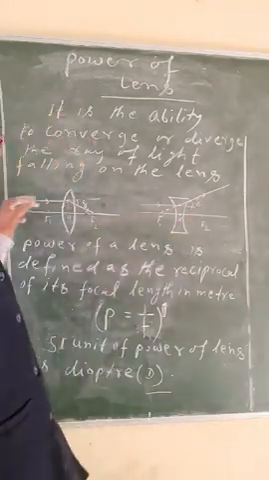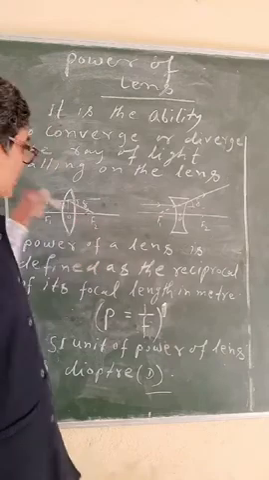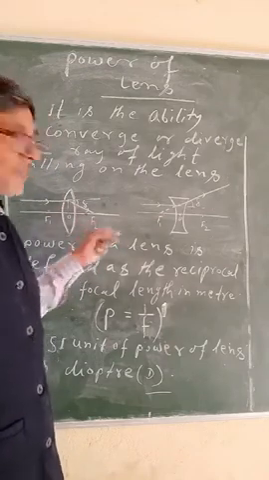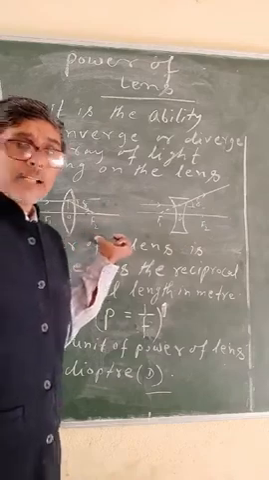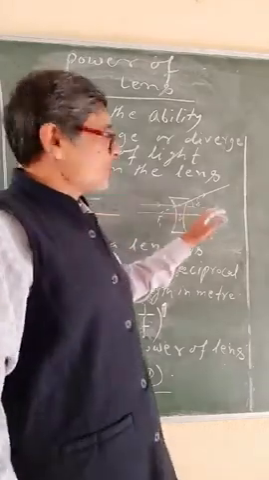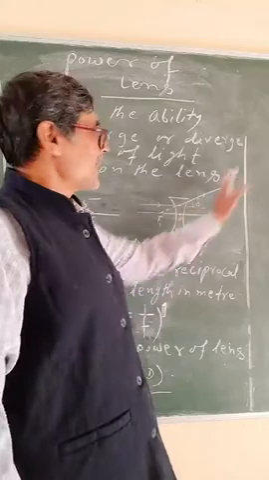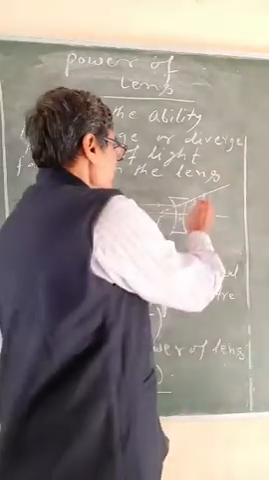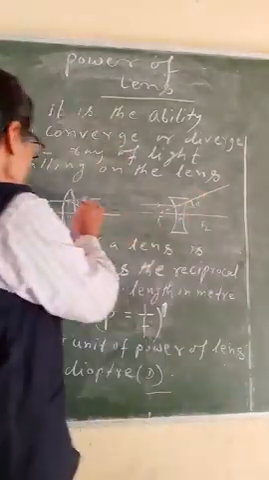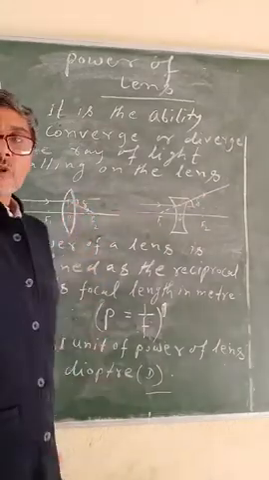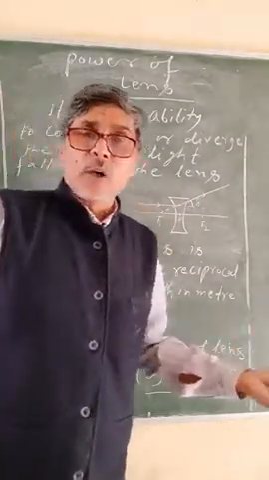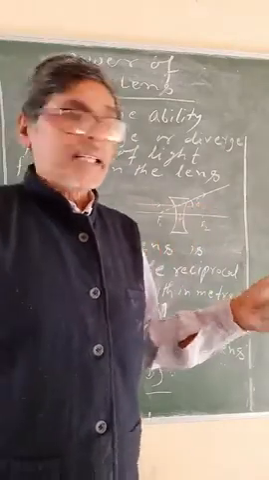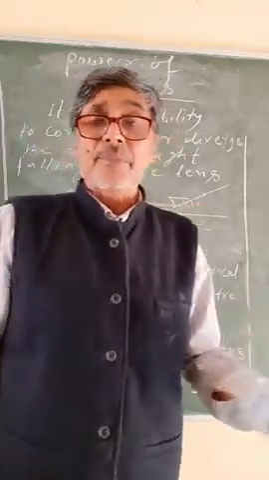When a light ray passes through a convex lens, it deviates from its path by an angle theta, and that ray will converge to the focus. When a ray passes through a concave lens, the ray will diverge from its path. Suppose the angle of deviation is delta. If the angle of deviation is more, the power of the lens will be more. If the angle of deviation is less, the power of the lens will be less.